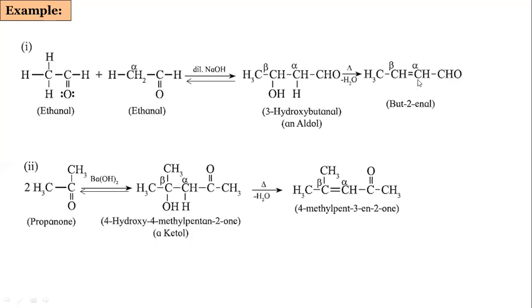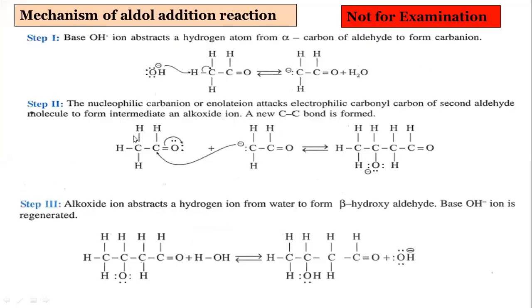Now you are familiar with what is meant by alpha carbon and what is meant by beta carbon. Unsaturated means a double bond is there. So this reaction is asked for 2 marks. We can take an example of ketone also. You can take examples of aldehydes and ketones. The mechanism part is deleted from the syllabus.